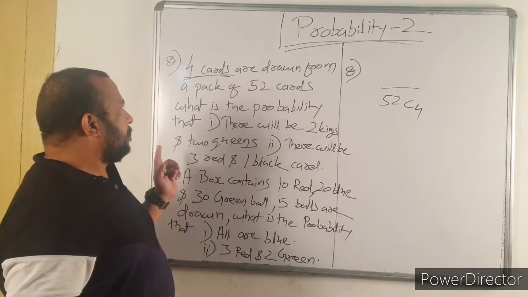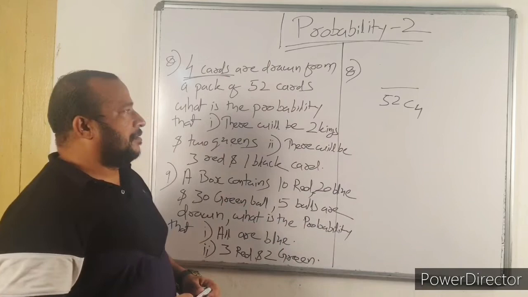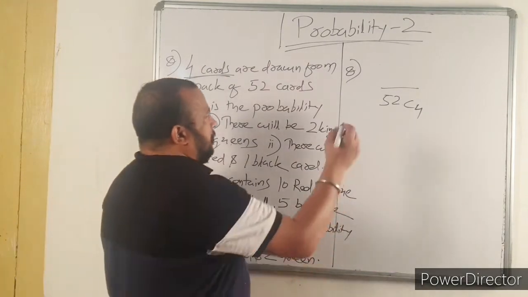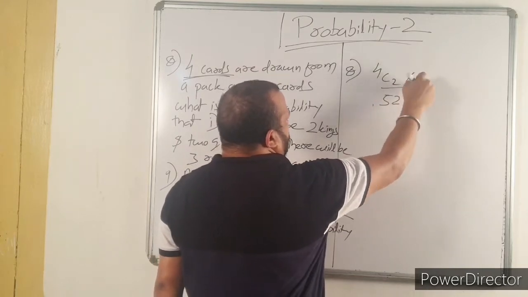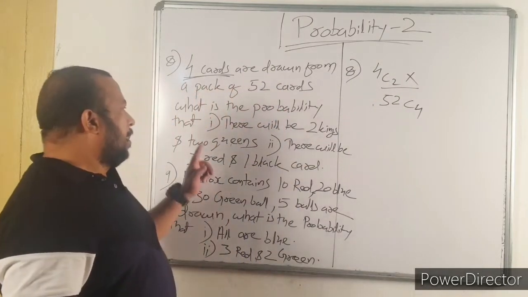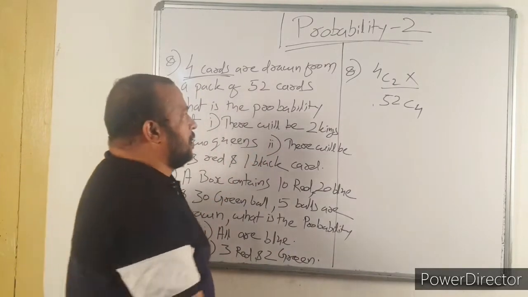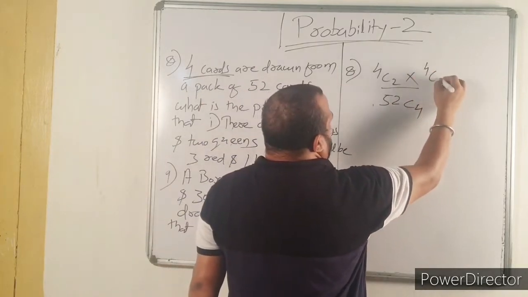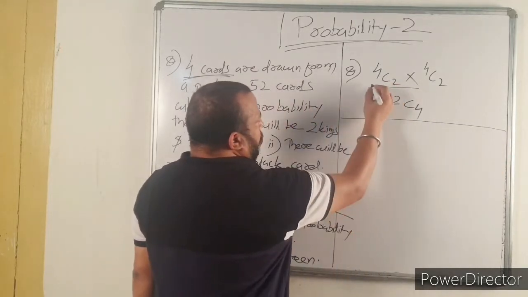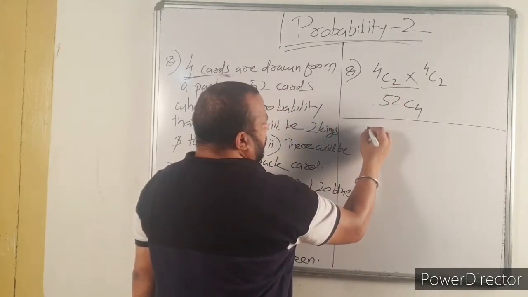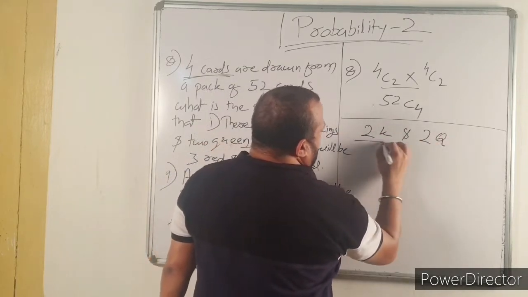Then there will be 2 kings. How many kings are there? 4 kings are there. Out of 4 you need 2. 4C2 into 2 queens. How many queens are there? There are again 4 queens. So again 4C2. So here see, you need 2 kings and 2 queens divided